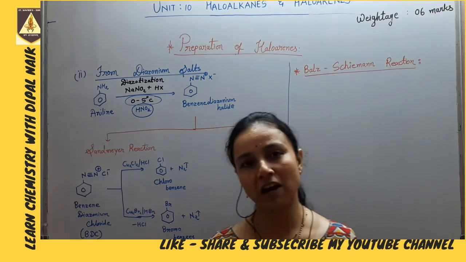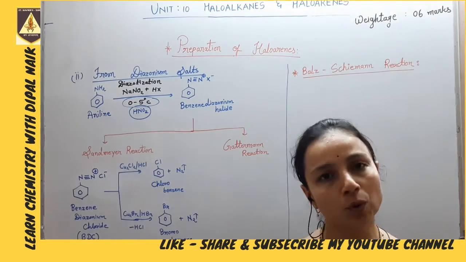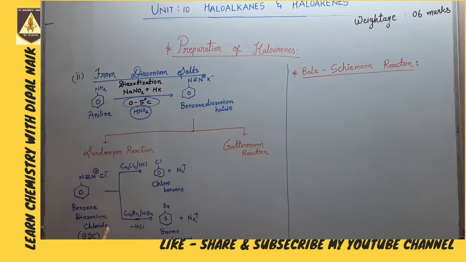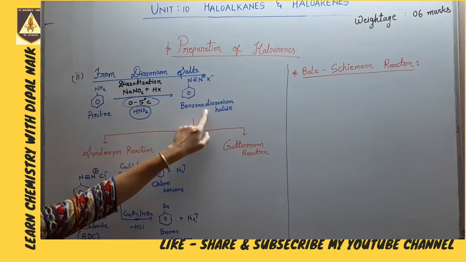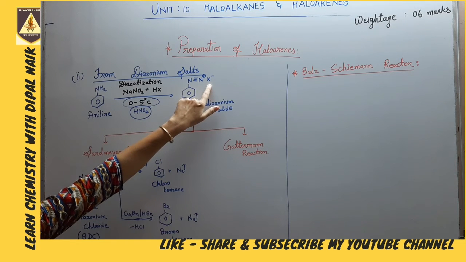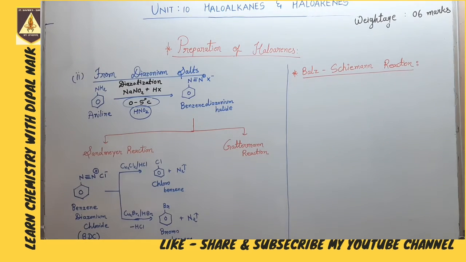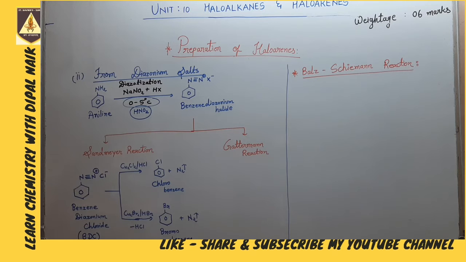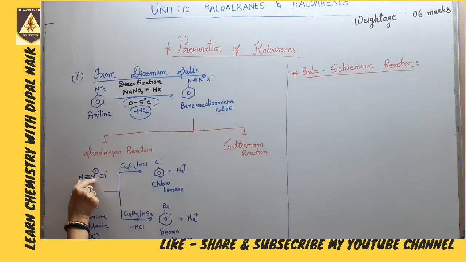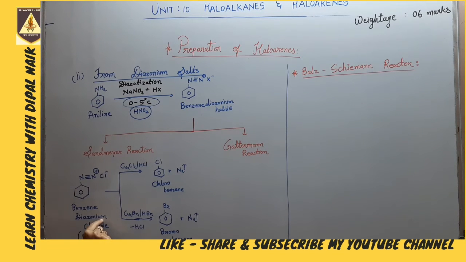Using Sandmeyer reaction, now we prepare chlorobenzene and bromobenzene. Our starting material is benzene diazonium chloride. Here in benzene diazonium halide, we have taken Cl minus as X minus. The short form is written as BDC. The name I will explain. Benzene, this is a benzene derivative. Diazo, N triple bond N, is called the diazo group. The suffix IUM is written because it is positively charged, and chloride. So it is called benzene diazonium chloride, BDC.